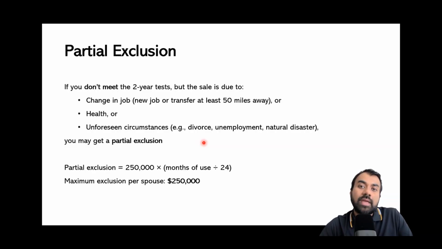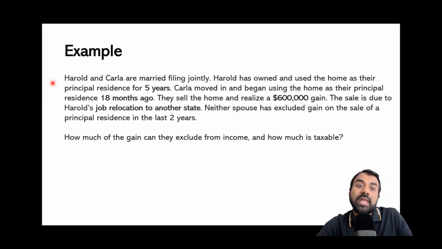The formula that we are going to use for partial exclusion is $250,000 times months of use divided by 24. This is the formula that we are going to use for both single tax filers and those married filing jointly. If we are using married filing jointly, we just have to use this formula separately for the two spouses. Again, we have to remember that the maximum exclusion per spouse is $250,000.